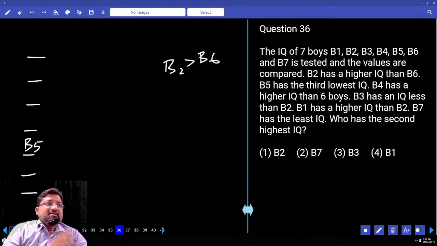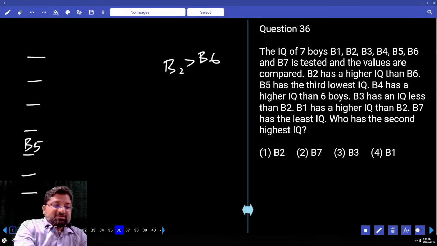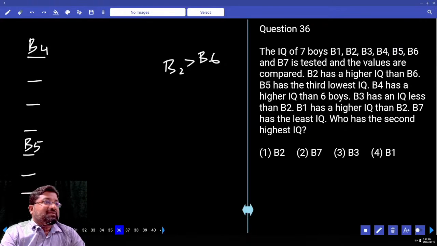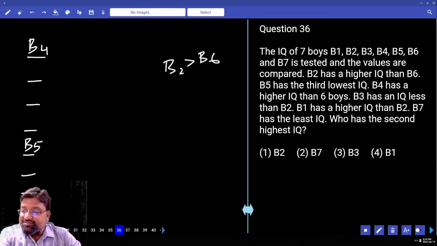Behind B4, how many persons are there? 6 persons. And what is the total strength? 7. So pakka, this is very clear. B4 is in the first place. Because behind B4 there are 6 people, including B4 it is 7. But the total strength of the class is also only 7. So B4 comes in the first place.